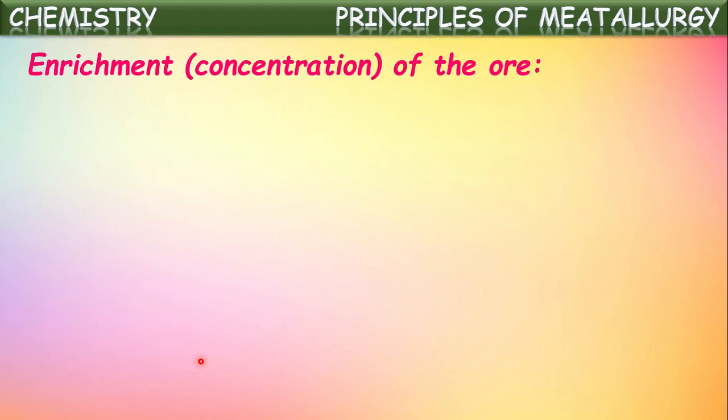That we call enrichment of the ore, that is concentration or purification of the ore, or simply removal of unwanted particles from the ore. Those unwanted particles are called gangue. So simply we can say enrichment is nothing but removal of gangue from the ore.